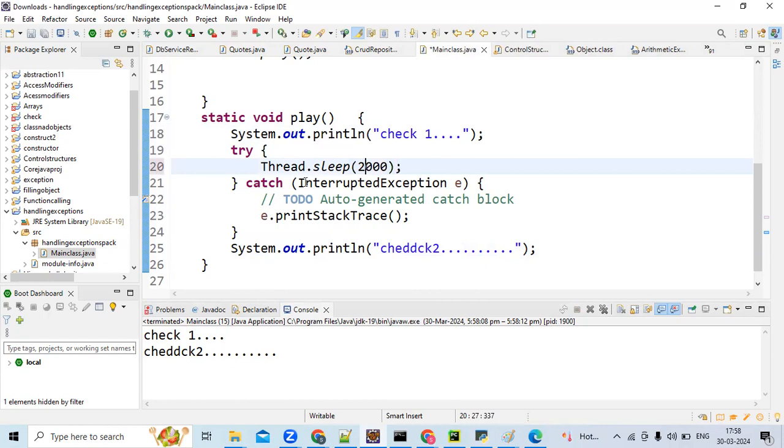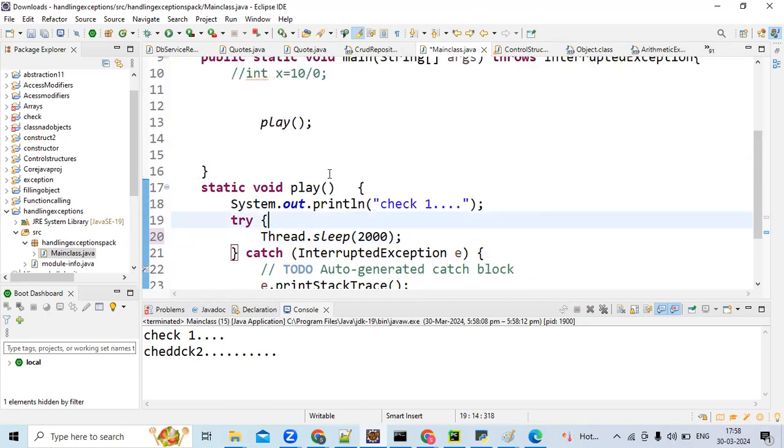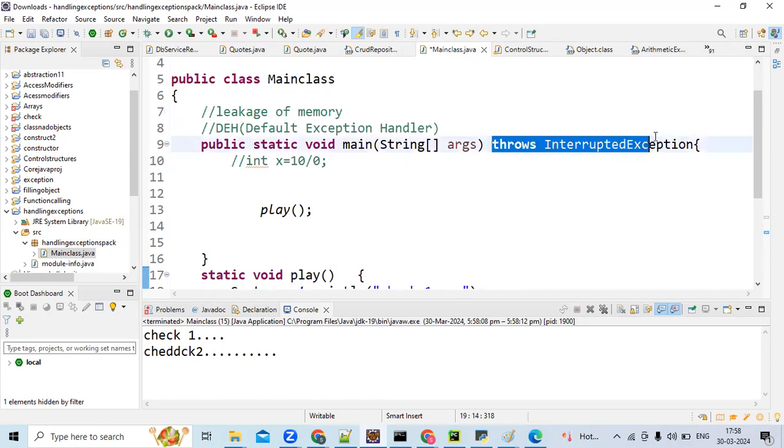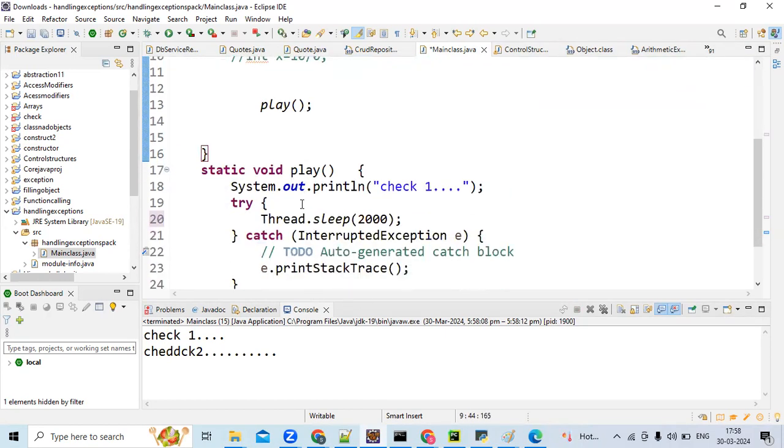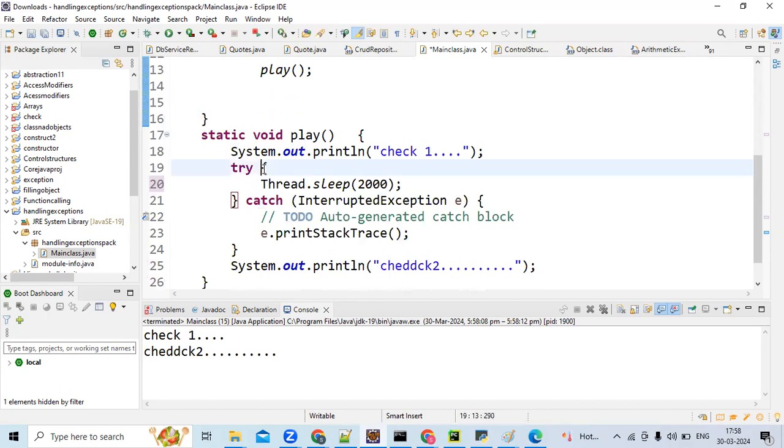Am I correct? So see what is happening here. The play method is handling the exception on its own. It is not delegating here. Then there is no need of throws here. We are just calling the play method.